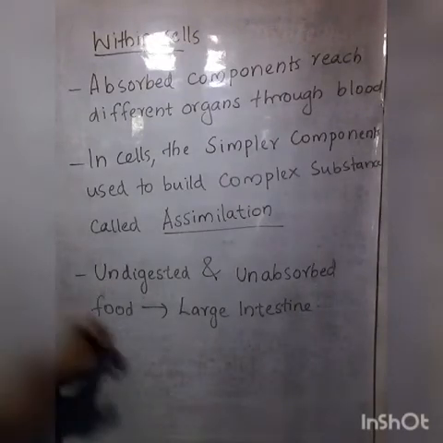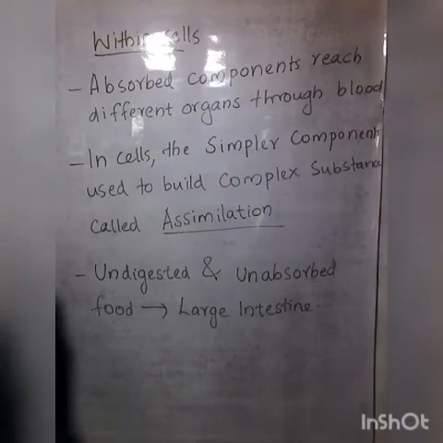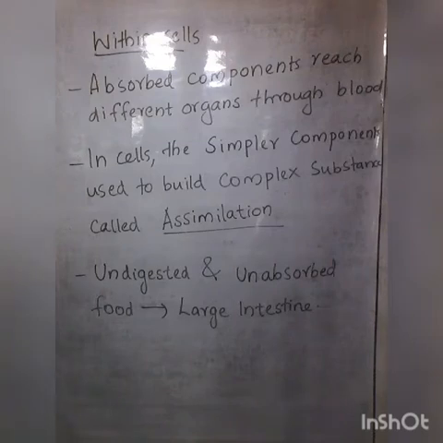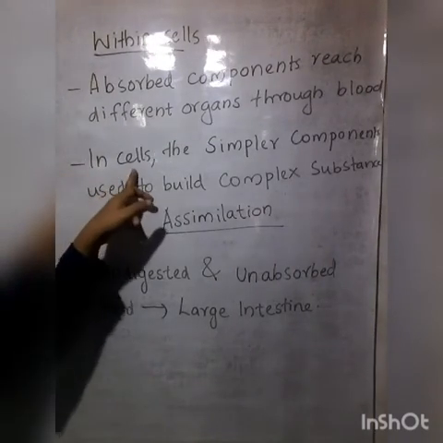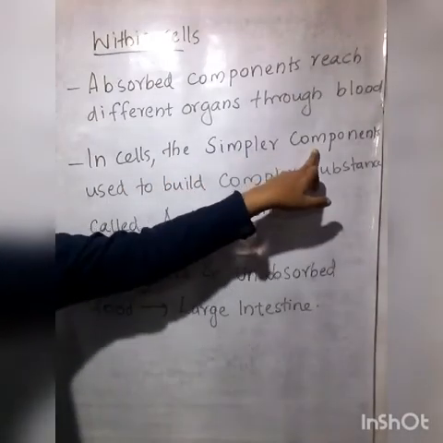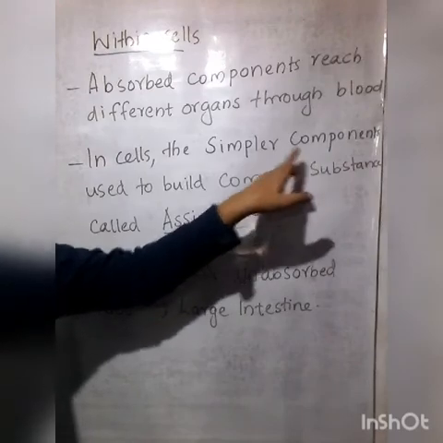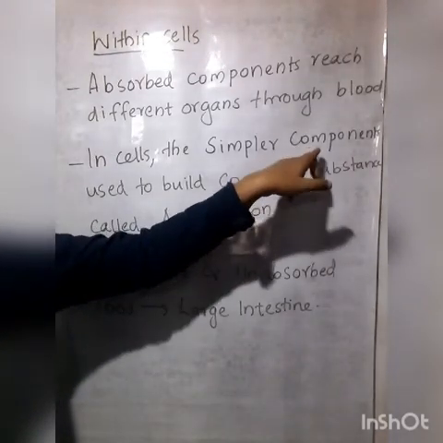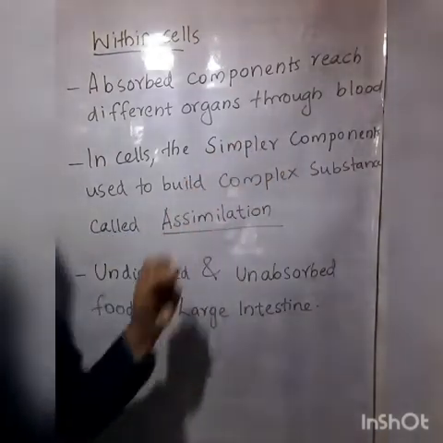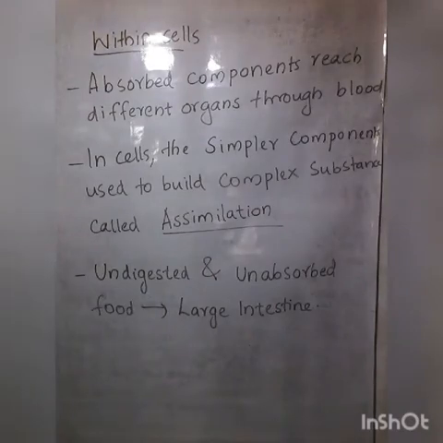Any doubt? Absorbed components reach different organs through blood. And what's happening there now? Within the cells, the simpler components through digestion, what's happening? Complex substances are converted into simpler substances. So these simpler substances are absorbed by the blood, isn't it?